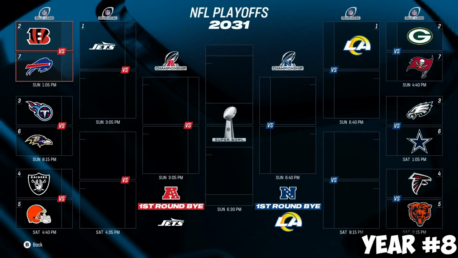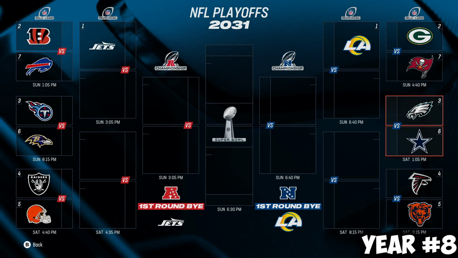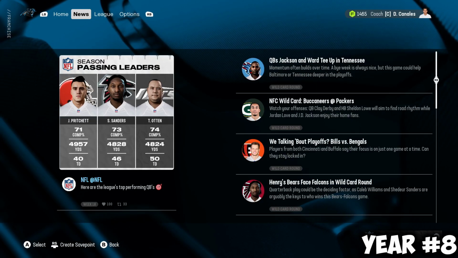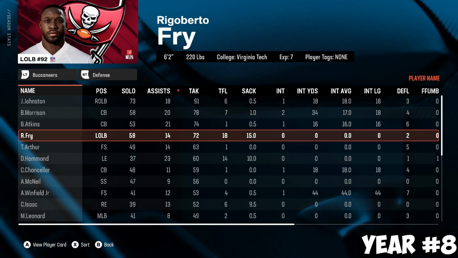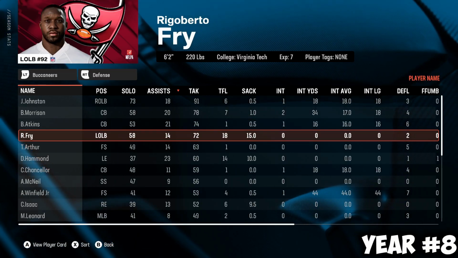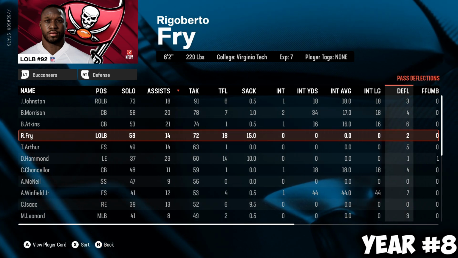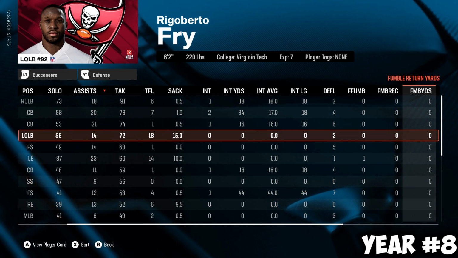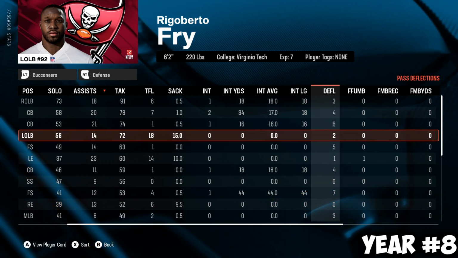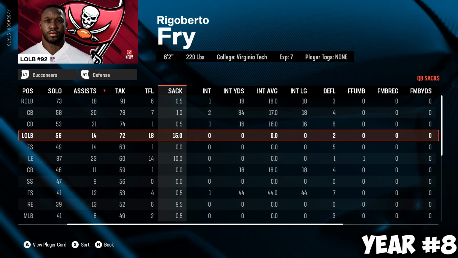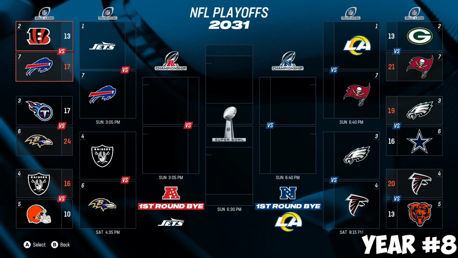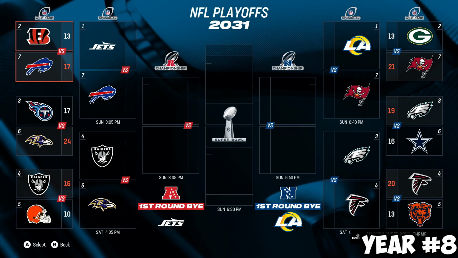They get a little worse, 9-8, 7th seed, going against the Packers as that 2nd seed. Rams are the 1st seed. What a season. 18 tackles for loss, 72 tackles, 2 pass deflections, no forced fumbles. It's a great season nonetheless. His second 15 sack season, 15 plus. His highest is a 15.5. This season has potential. End up beating the Packers 21-13.